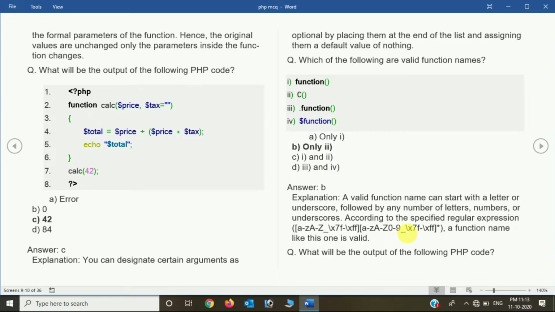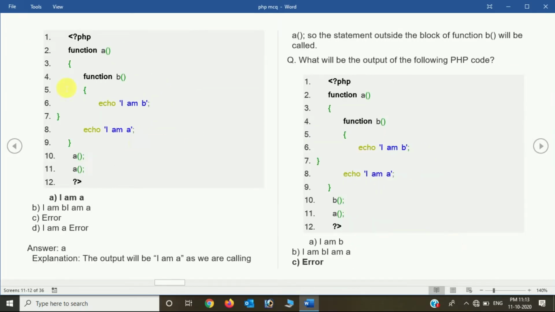What will be the output of this PHP code? Now we have PHP code over here, and the right answer is option A, that is I am A, because here we declared a function A, and inside that we have a function B. In function B we have echo I am B, that is printing the value I am B, and then we have I am A. After that we have a function call A, so it will print I am A. So the output will be I am A, as we are calling A, so the statement outside the block of function B will be called.